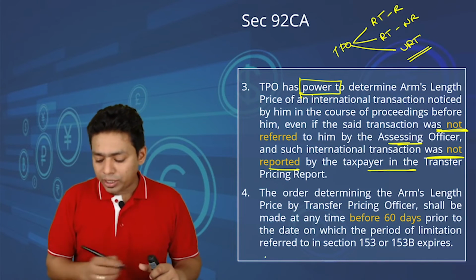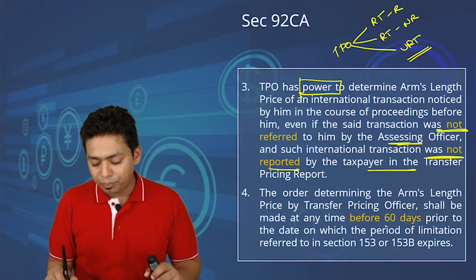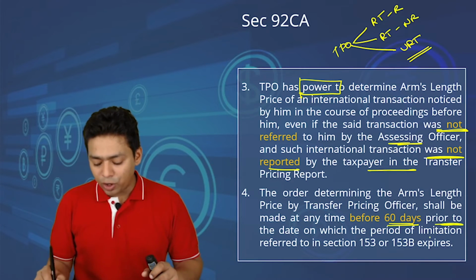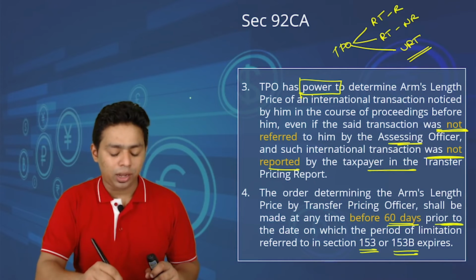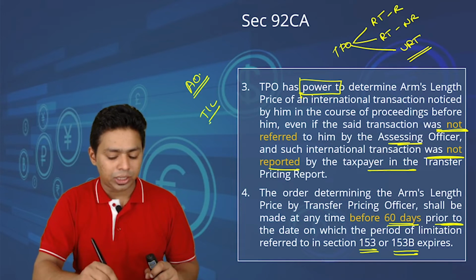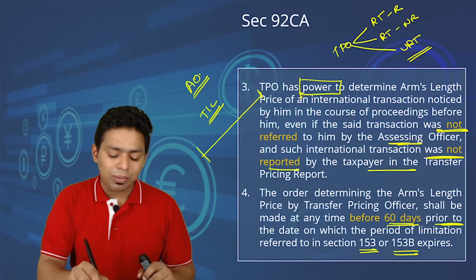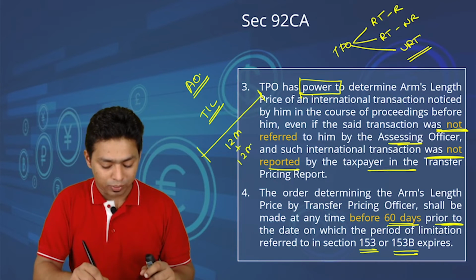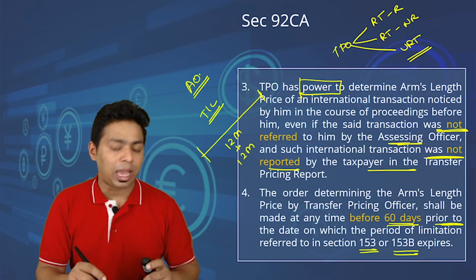The order determining the arm's length price by the TPO shall be made any time before 60 days prior to the date on which the period of limitation referred under section 153 and 153B expires. You know that the AO has to finish the assessment within the time limits given in 153 or 153B for such cases. The usual time limit is 12 months, but whenever we refer the matter to the TPO, we get an additional 12 months. So 12 months plus 12 months means a total of 24 months.